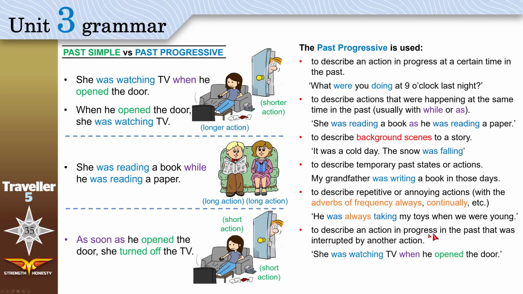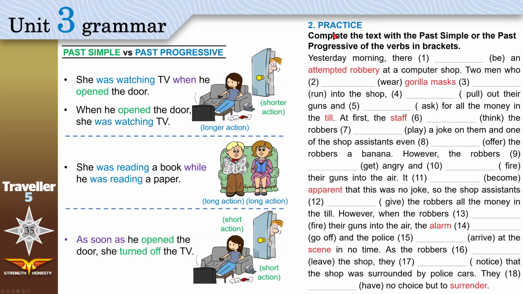To describe an action in progress in the past that was interrupted by another action, just like the first one. She was watching TV, and this interrupted her when he opened the door. Now, practice. Complete the text with the past simple or the past progressive of the verbs in brackets. Now, here is an idea. I want you to stop this video, try to fill in these blanks, test yourself, see if you can actually fill them, and then continue this video only to check your answers.